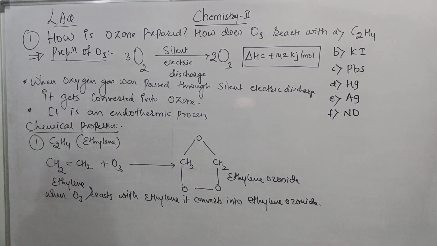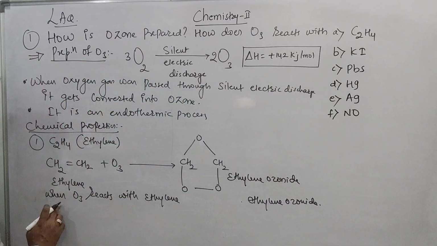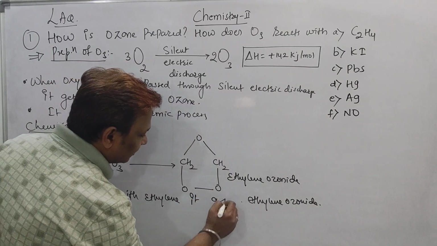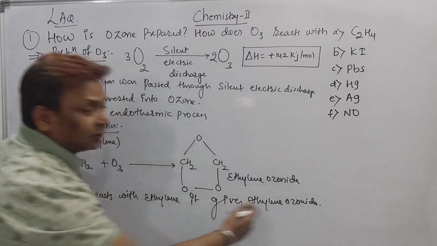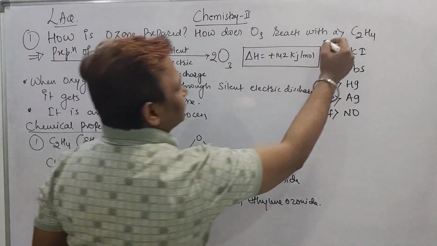Right, beta? It is the reaction of ozone with the ethylene. So we can say ozone reacts with ethylene, it gives ethylene ozonide. Better you have to say, beta, when ozone reacts with ethylene, it gives ethylene ozonide. It is the first chemical property which one we wrote. So this one is over.